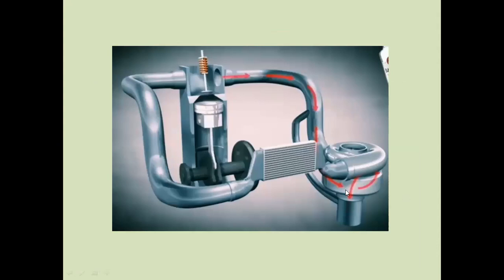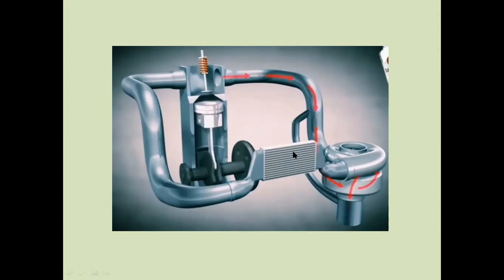First we can see the design of the turbine and the compressor. The design of the turbine is one shape and the compressor is another shape. Generally the hot exhaust gases go to the turbine and impinge to rotate it. The turbine is coupled with the compressor shaft. The compressor's work is to suck in the ambient air, and the centrifugal compressor compresses the low pressure air and delivers high pressure air. That high pressure air goes to the intercooler.